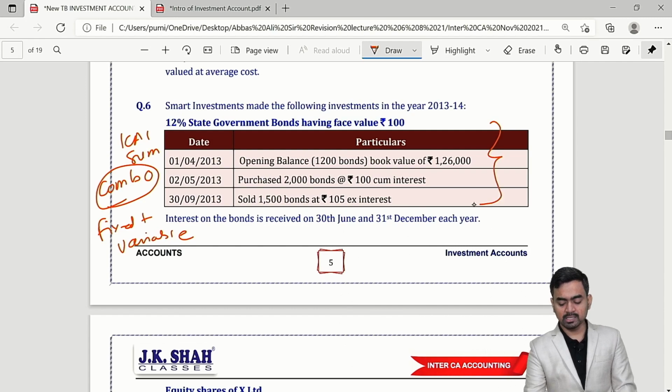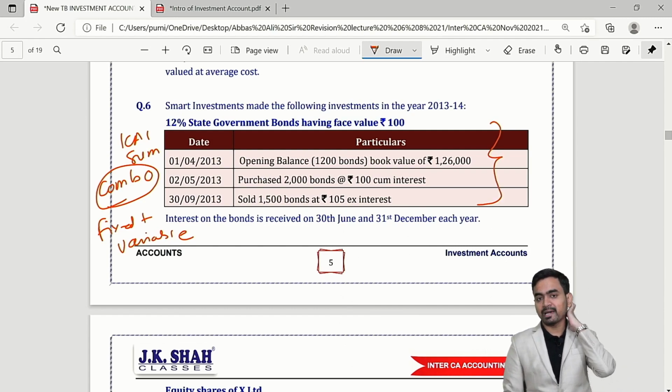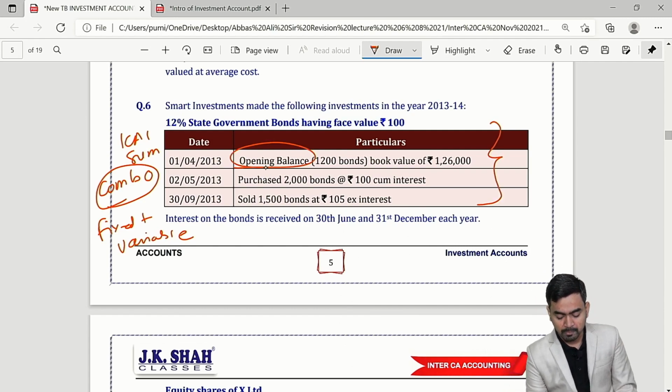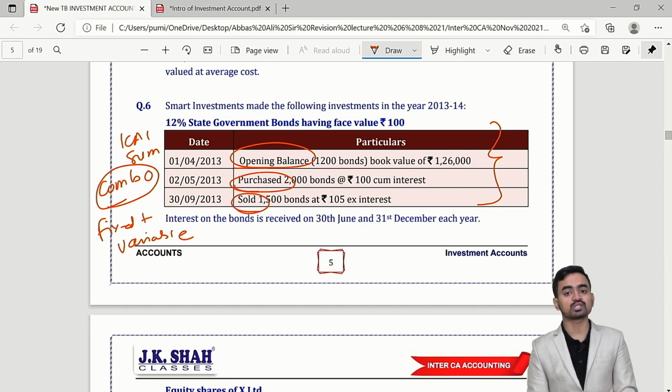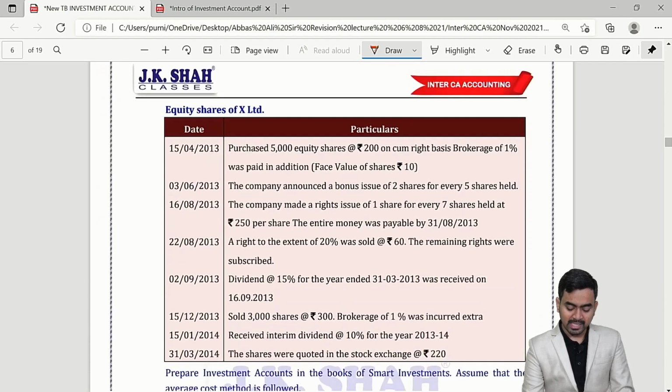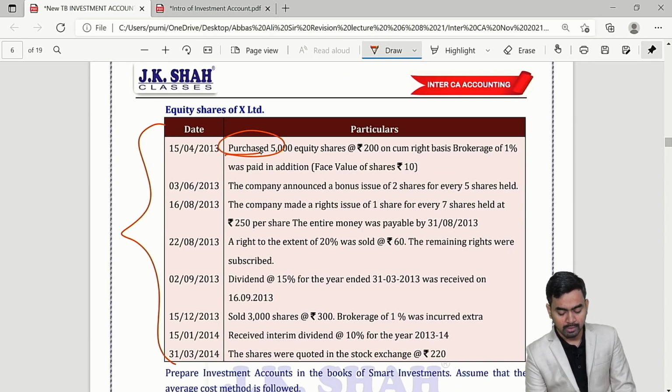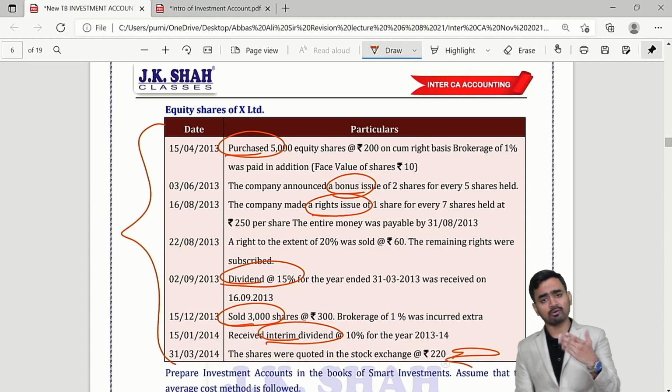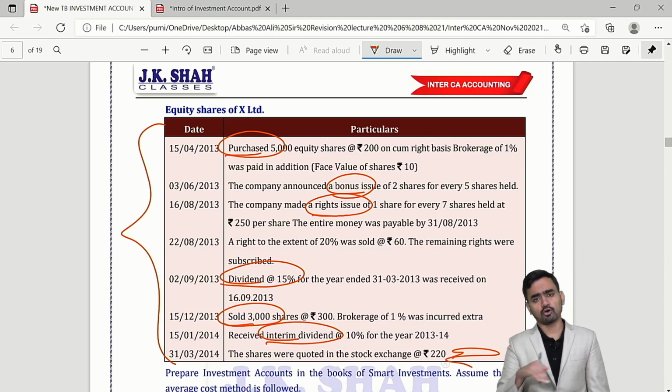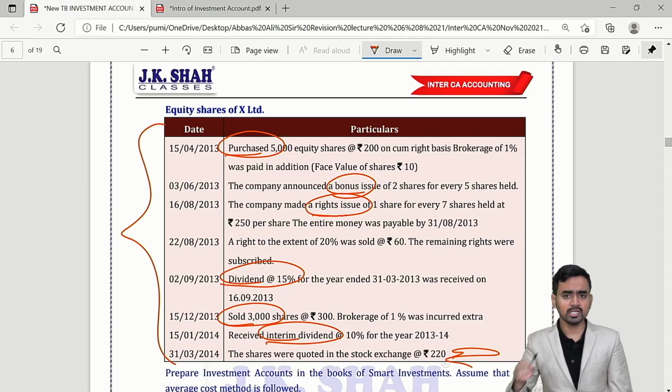See, this first part deals with fixed income bearing security. In that, opening balance, purchase and sale transactions are there. And the second table deals with variable income security, which you already know how to deal with: purchase, bonus, right issue, dividend of last year, then sale, then interim dividend, and finally market price. We have already taken the example. Your concepts are clear. Just you have to go through. This is a combo question. Clear?